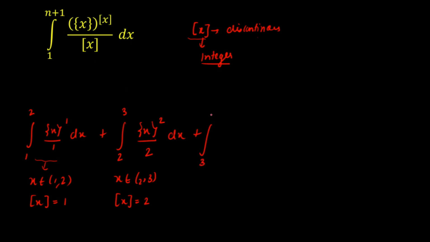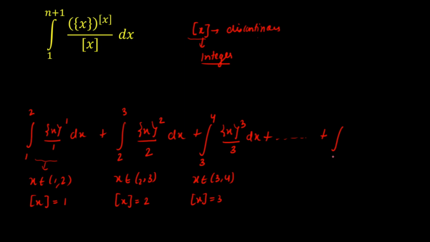So from 3 to 4 I'll get one more function. When x belongs to 3 to 4, we'll get a constant value of GIF of x, that is 3. Now I'm going to put the value of GIF of x here, that is the fractional part of x whole raised to the power 3, whole divided by 3, dx, and I'll move on so on and so forth up to n plus 1.